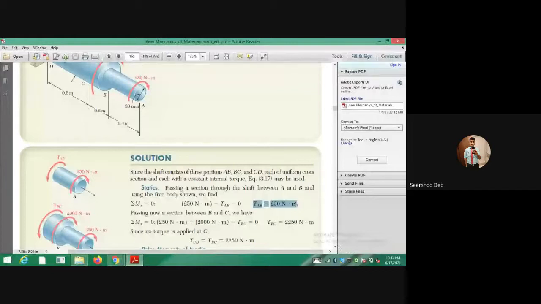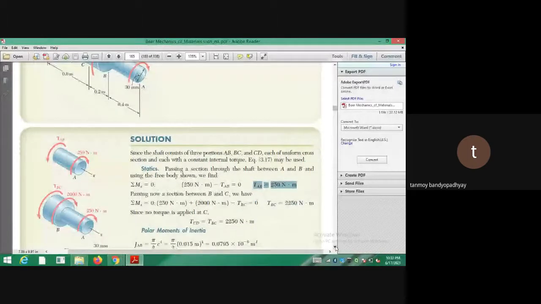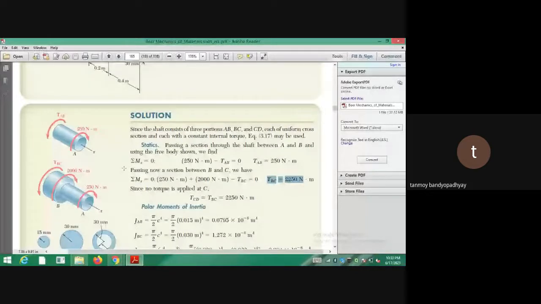Okay, so you get TAB, then I have to calculate what is the torsion value that is acting between the point B and C. You take a cross section somewhere between B and C, and the torque acting on that part, let us call it TBC. Now we are balancing the moments that are acting between B and C. So sigma Mx is equal to 0. From there you will be calculating TBC will be equal to this one. This thing is actually important. I am seeing it from this side, because if it is clockwise rotation, you will be getting plus 5.